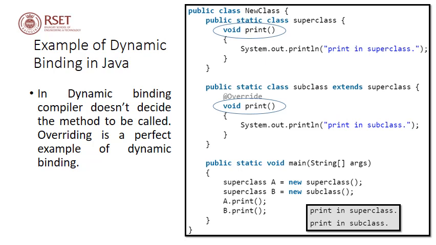When we call the function print using the first statement a.print, there is no confusion. It will print in superclass. However, when we use the second object b and call b.print, the compiler will not be able to decide which method to call, and the binding will be delayed till runtime. So this is an example of dynamic binding in Java.